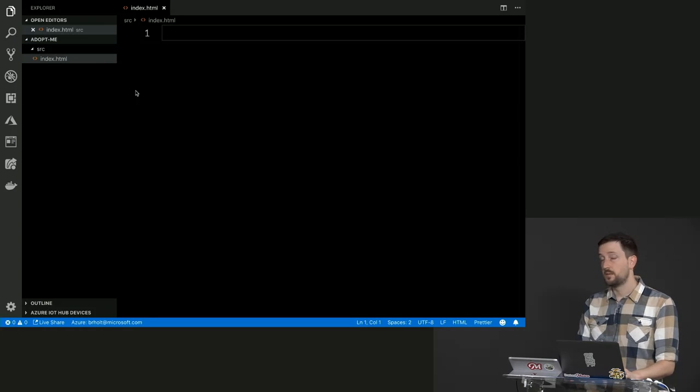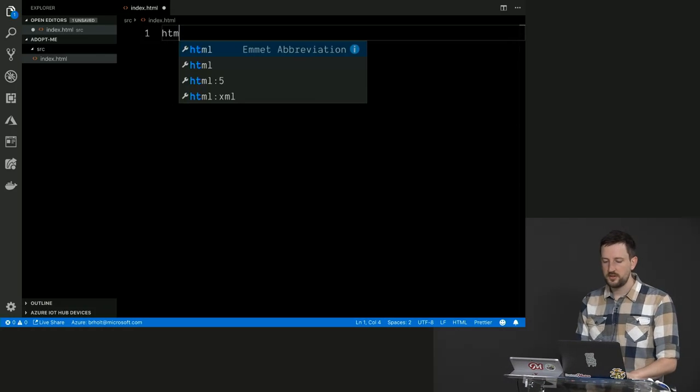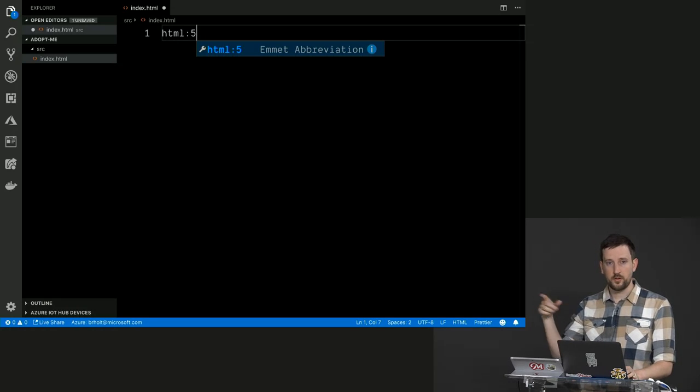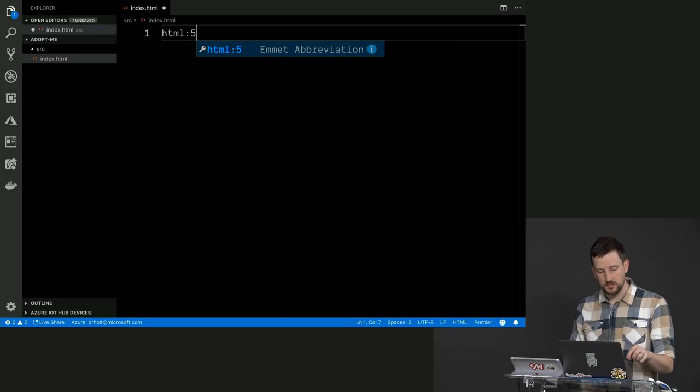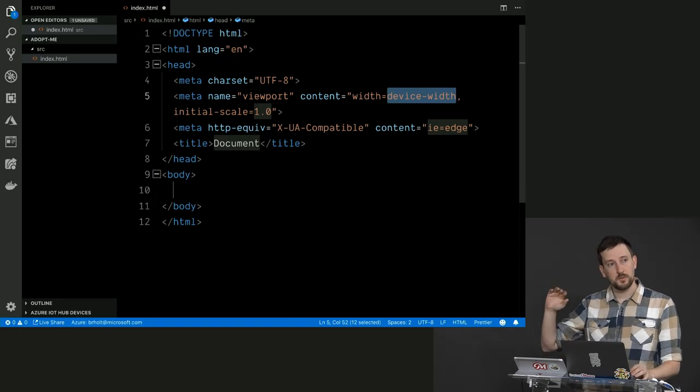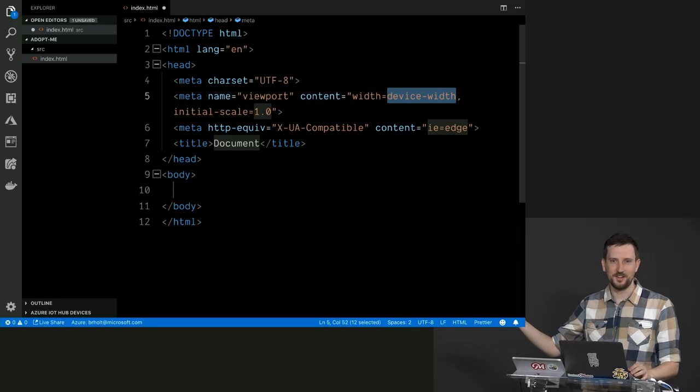Now, the first trick here that I'm going to show you with Visual Studio Code is a little thing called Emmet. So if I put html:5, and you can see that I have this auto-completion coming out, and if I hit tab, it's going to autocomplete out to a scaffold of an HTML file. Because I can't remember everything that needs to go in an HTML file, right?